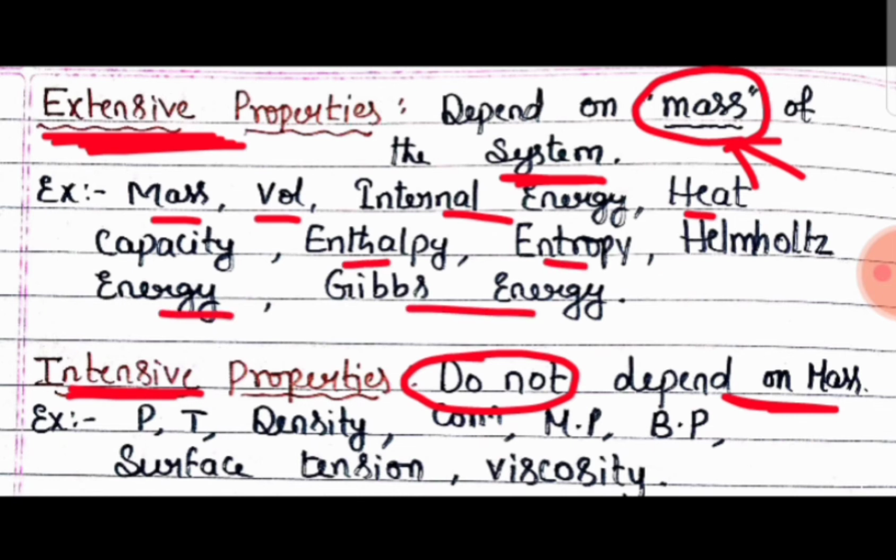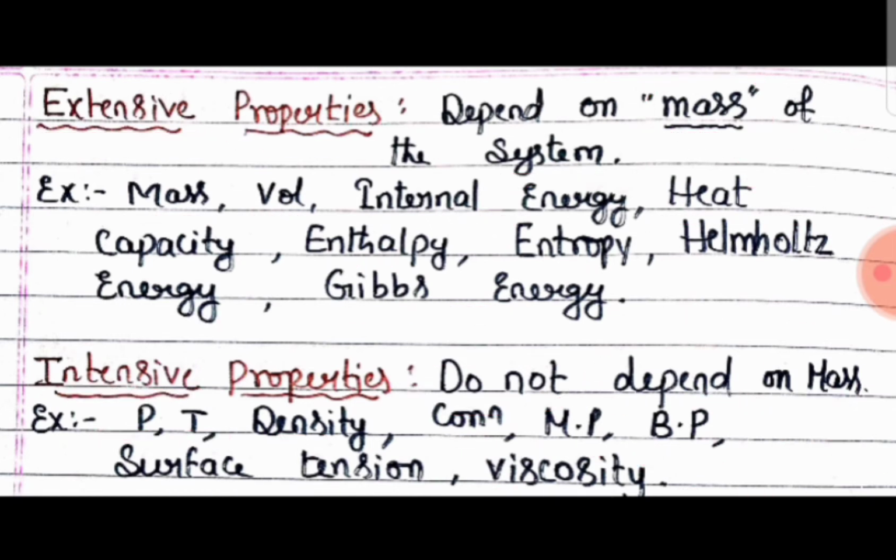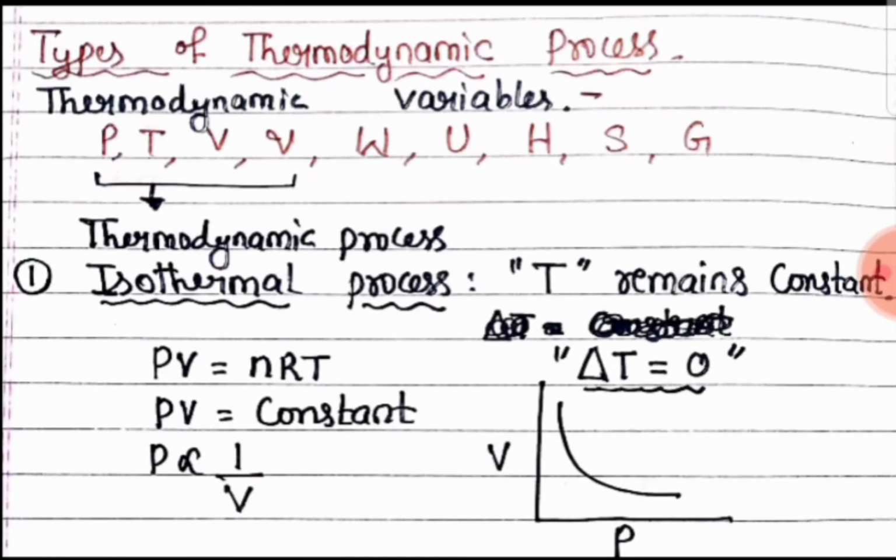These are all extensive properties. Intensive properties are pressure, temperature, density, concentration, melting point, boiling point, surface tension and viscosity. These are the examples for extensive and intensive properties, very important for the exam.